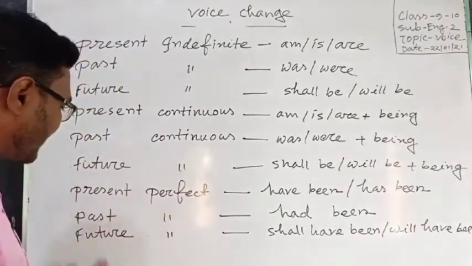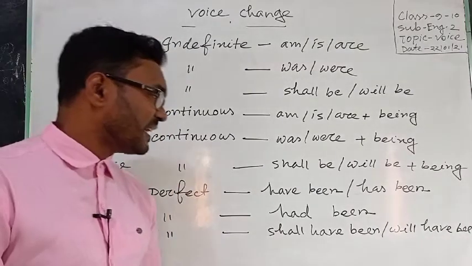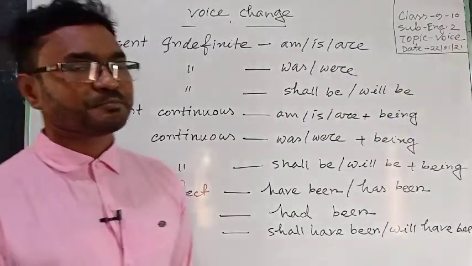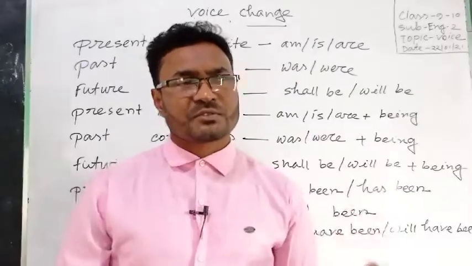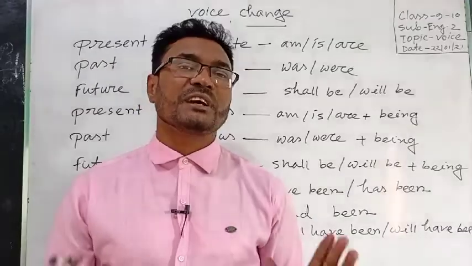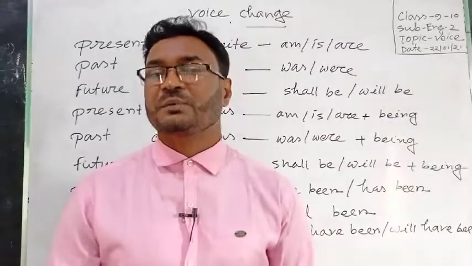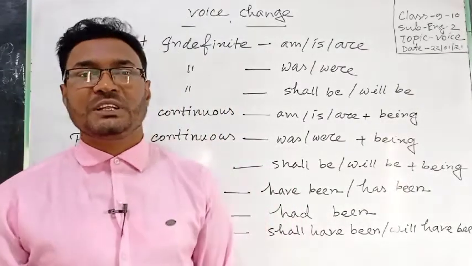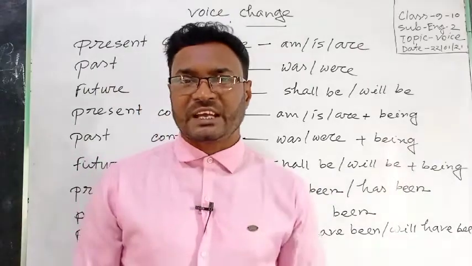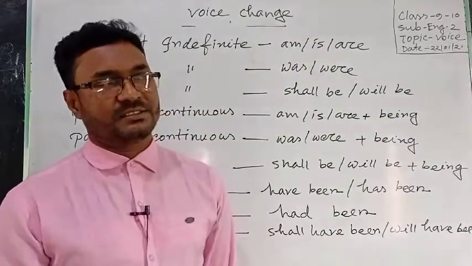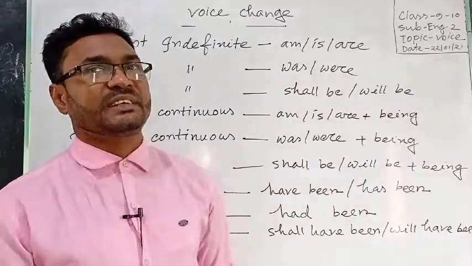For future perfect, you can use shall have been and will have been. Dear student, I would like to tell you that for future tense, for any subject you can use only will. If you don't use shall, your sentence will not be incorrect. That means your sentence will be correct.